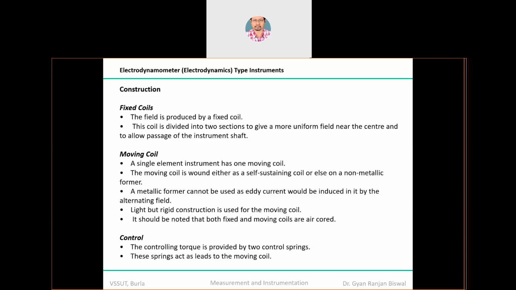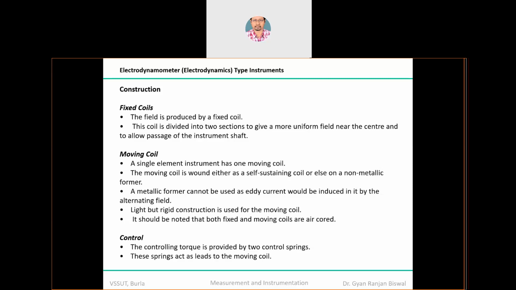We have already discussed this particular slide, the fixed coil and the moving coil. Remember the modification as compared to the standard electrodynamometer: here you use one fixed coil and one moving coil, unlike the standard electrodynamometer for voltage measurement, where you have two fixed coils of equal magnitude and one moving coil to maintain the inertia from both sides.